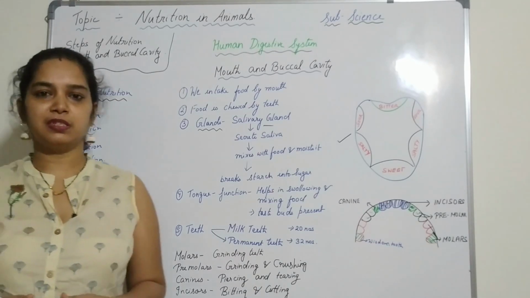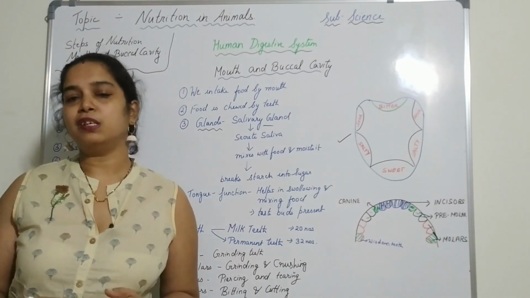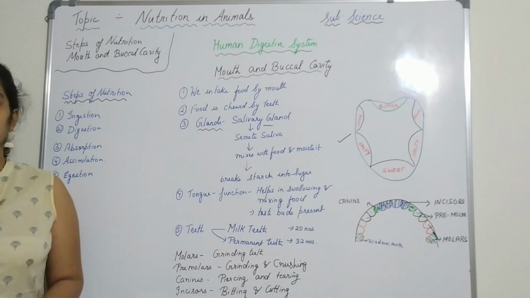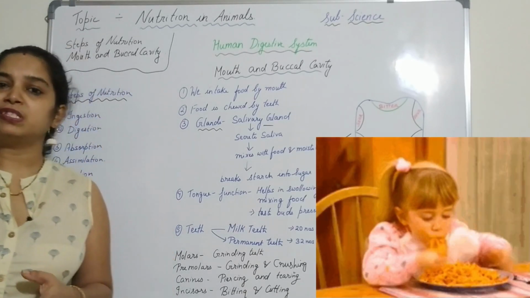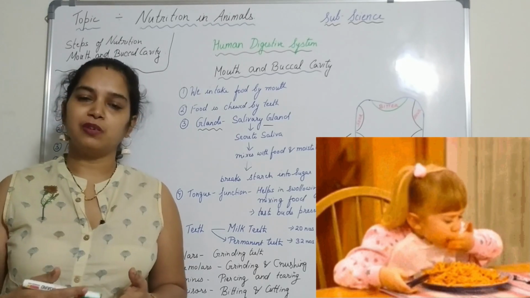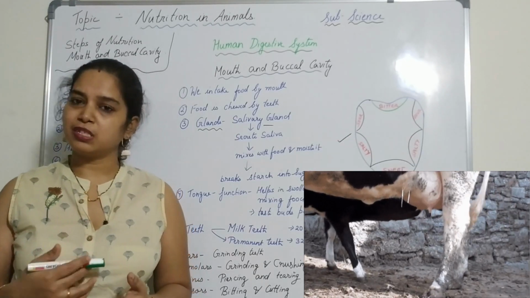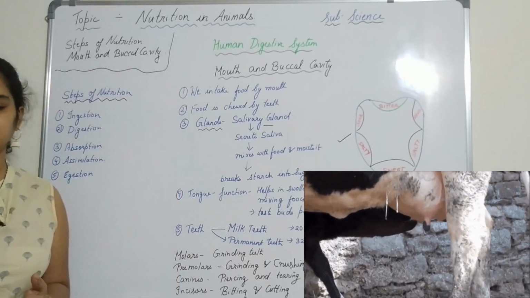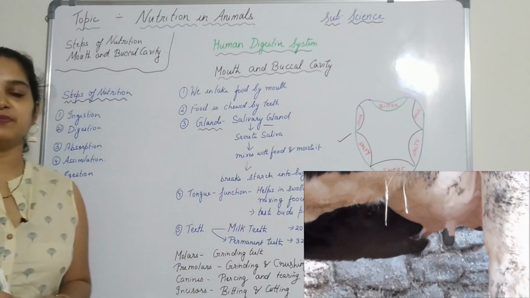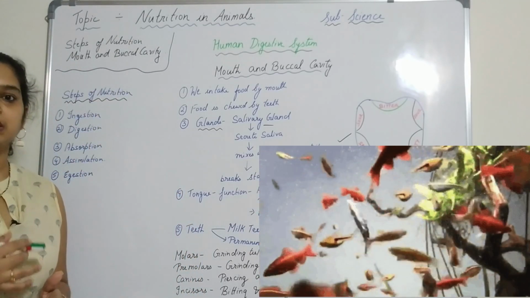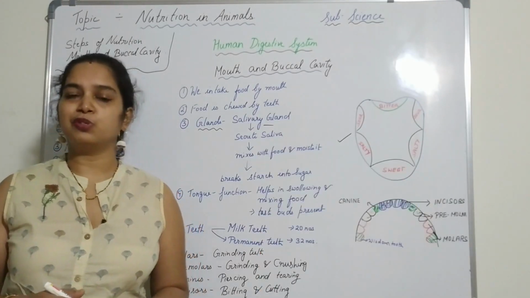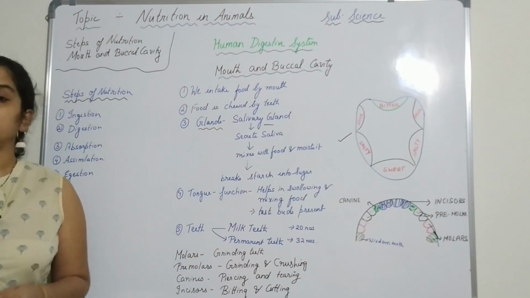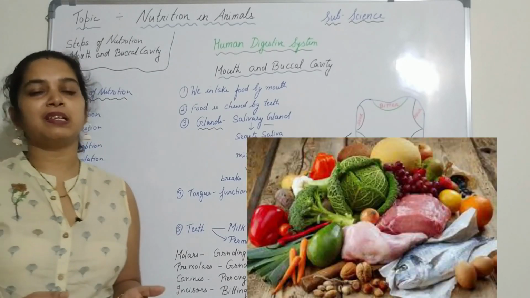Hello my dear students, in the previous video we studied about nutrition in animals, like how the mode of nutrition is different in different animals. We studied about the infants, how the infants suck milk, about the starfish and other aquatic animals. We studied briefly about the digestive system, what are the special organs involved in the digestion of the food. So today we are going to study about nutrition in animals, and this is the second part.